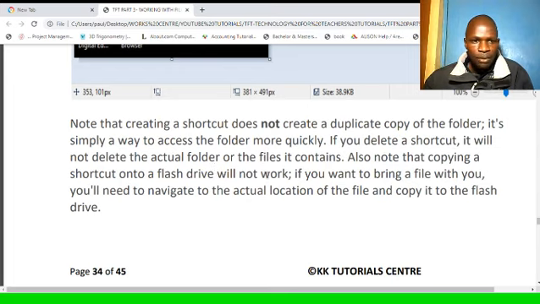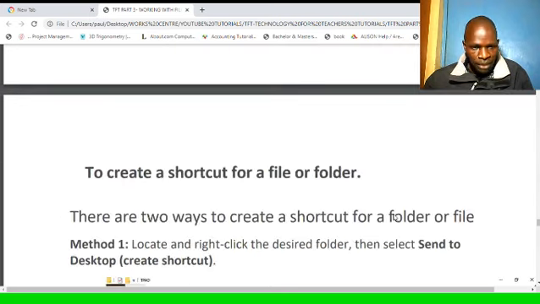Also note that copying a shortcut onto a flash drive will not work. If you want to bring a file with you, you will need to navigate to the actual location of the file and copy it to the flash drive. So shortcuts are only shortcuts. You cannot take a shortcut to access a file in another place. You only need to copy that file. Shortcuts will not carry the original.